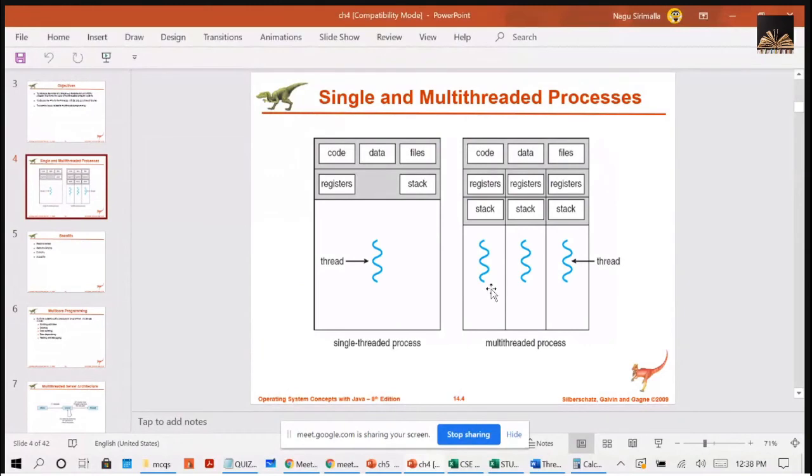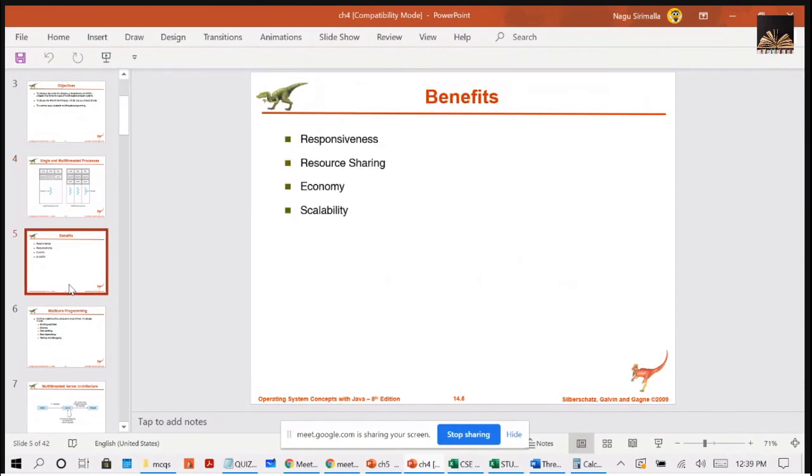Here, you need not specifically request resources using message passing. This is not communication between processes; here, it is communication between threads. All the threads share the common resources and can easily get access to them.